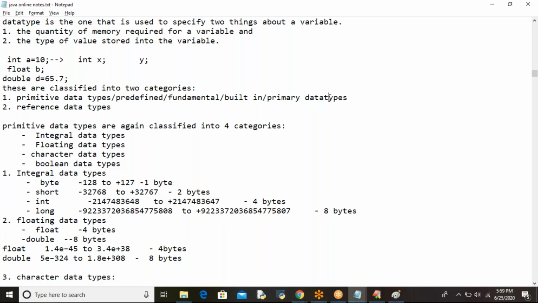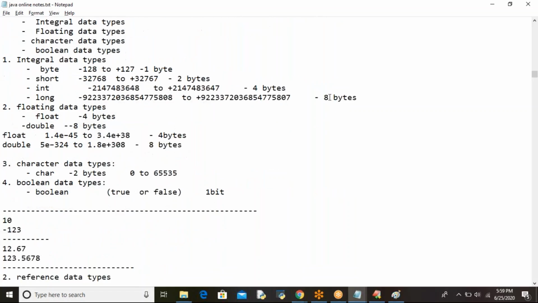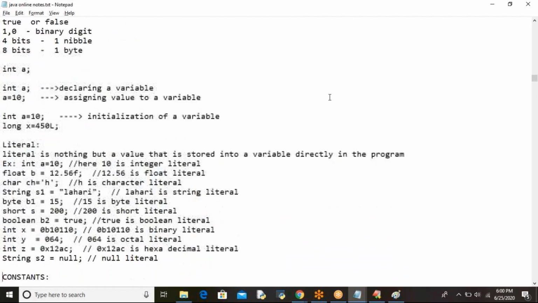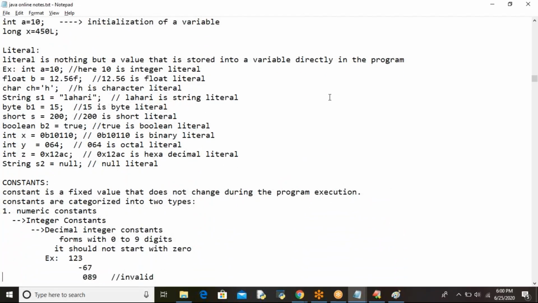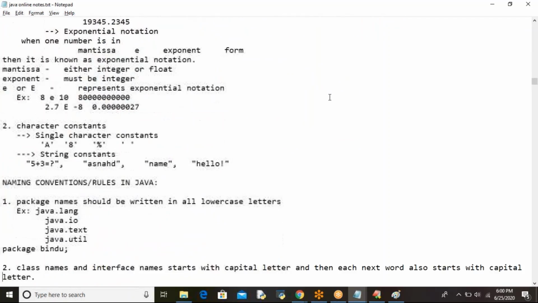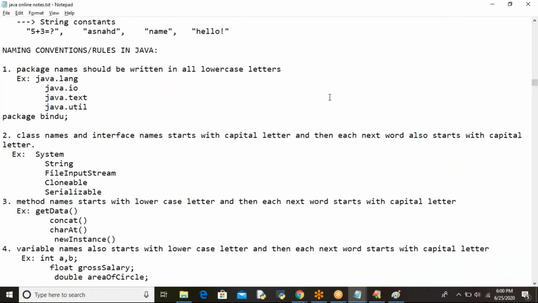Next, we need to discuss primitive data types. What primitive data types are available, what reference data types are available, what is meant by literal, what are constants, what is a constant, and naming conventions or naming rules in Java.